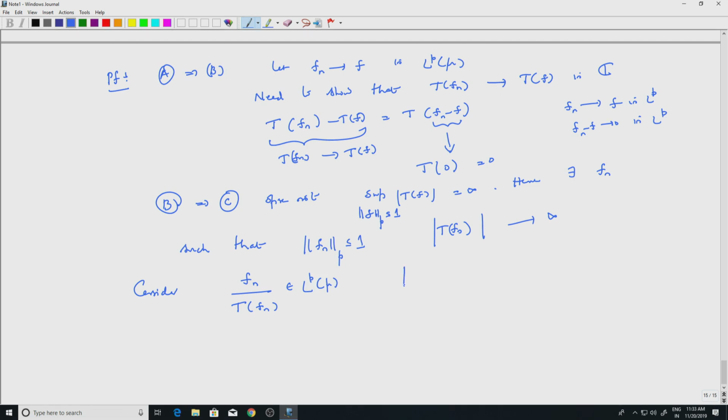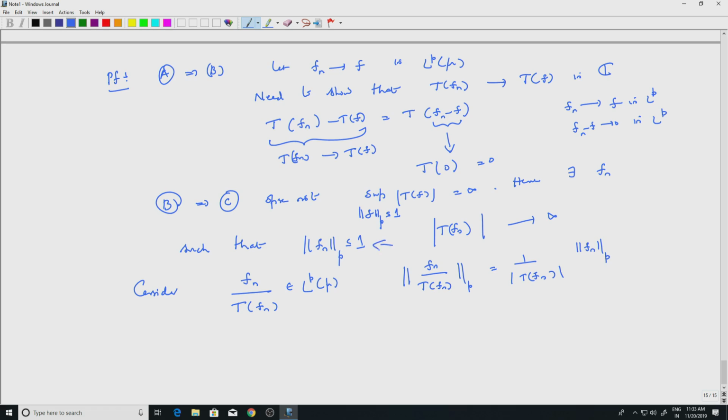Let's look at the LP norm of them. The LP norm of fn divided by T fn: you take the pth power, integrate, and take the 1 by pth root. T fn is a scalar, so that comes out as modulus of T fn, just as alpha comes out as modulus of alpha out of a norm. And I have the LP norm of fn, which is less than or equal to 1.